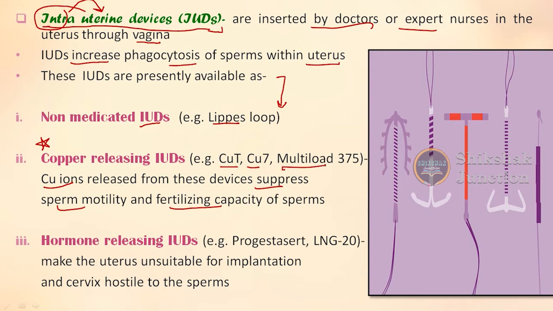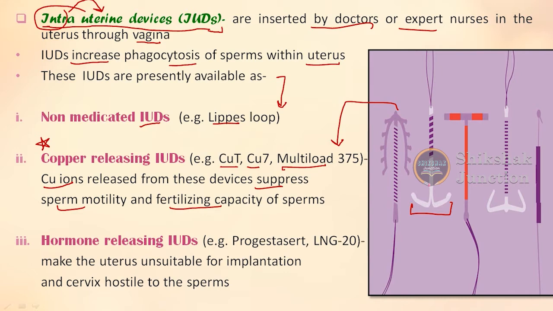In the figure itself you can see the example of this, that this particular device is the multiload IUD, and what is CuT? Actually that you can term it as this. So CuT is this one. Okay, so these are the examples of copper releasing IUDs.